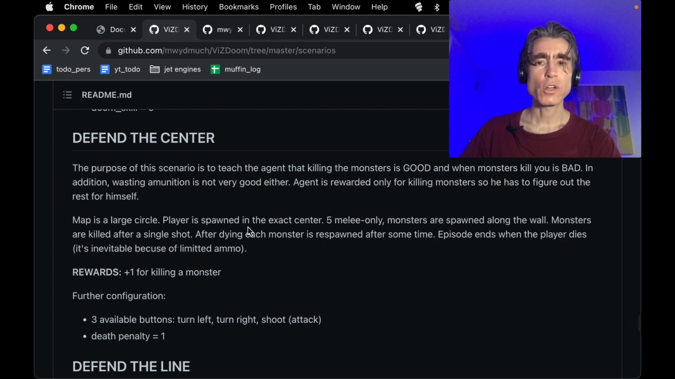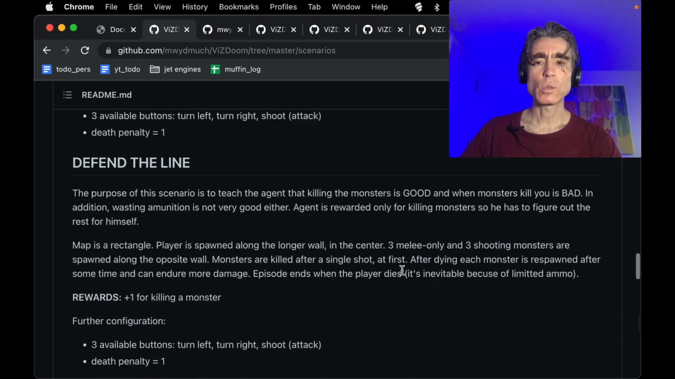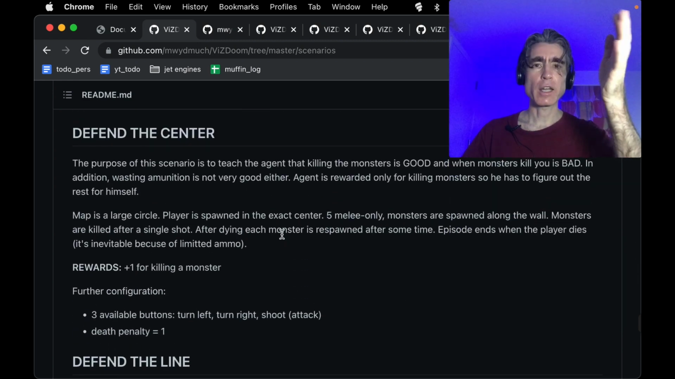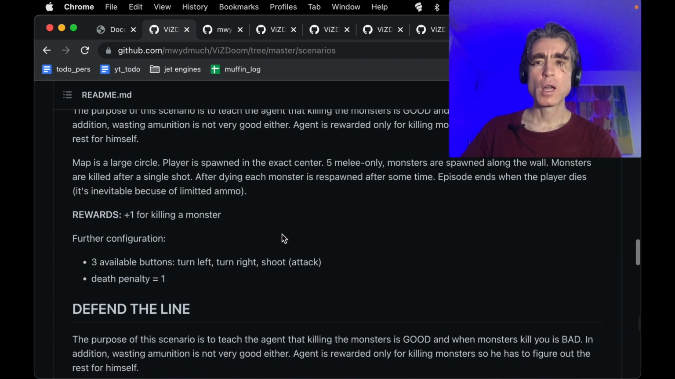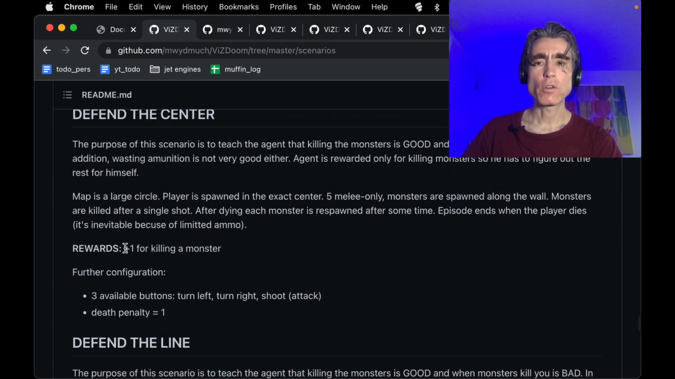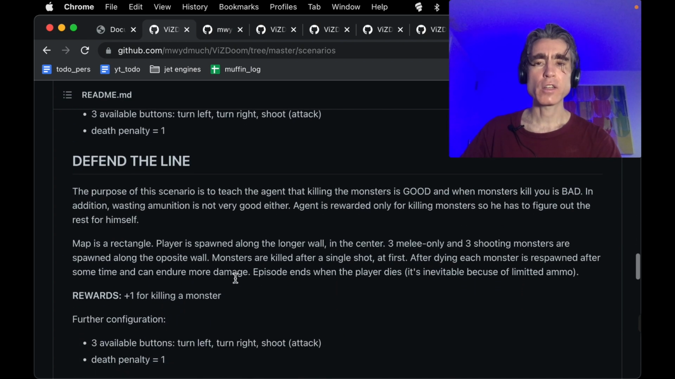Map is a large circle. Player is spawned in the exact center. Monsters along the wall. And so you're basically turning and looking and killing the monsters around you. So that was interesting. Basically, you get a reward of +1 each time you kill a monster. So it's a fairly simple, standard, intuitive reward, and you're just going to keep going killing the monsters. So that sounds totally doable.